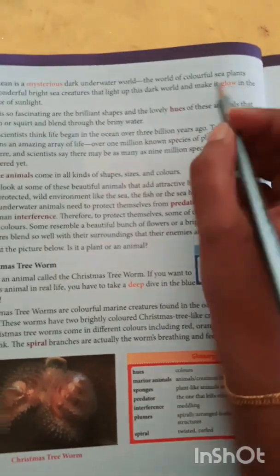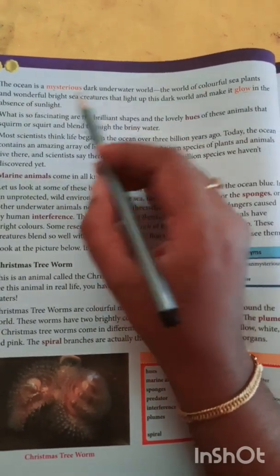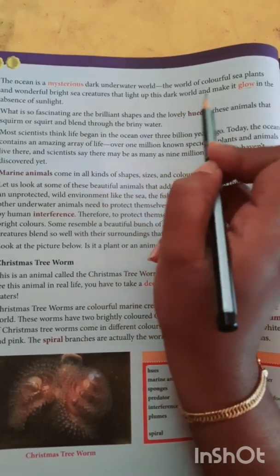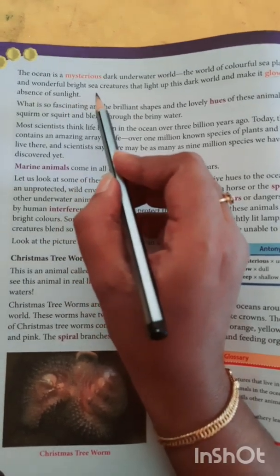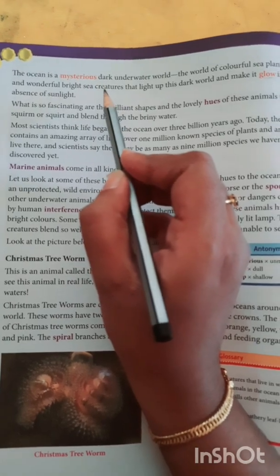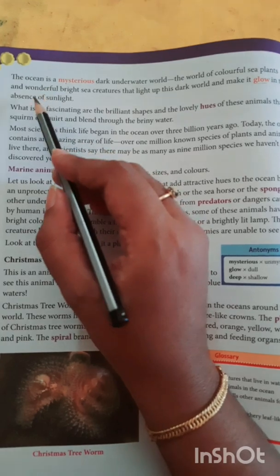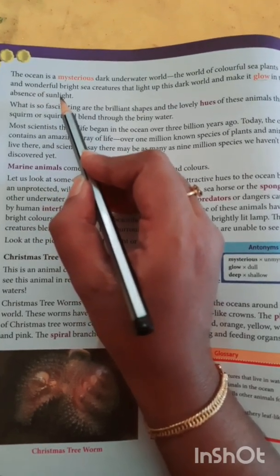So inside the ocean you can find sea plants and wonderful bright sea creatures that light up this dark world and make it glow in the absence of sunlight. Children, there are some bright sea creatures that can light up this ocean even in the absence of sunlight.